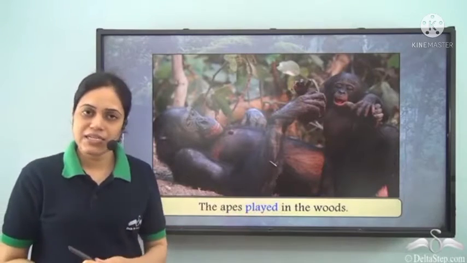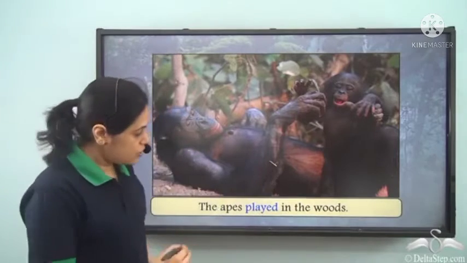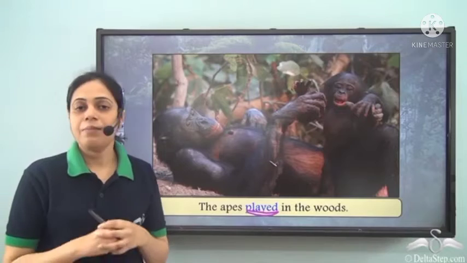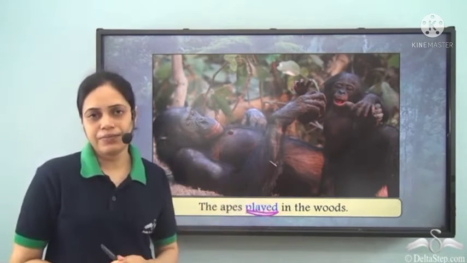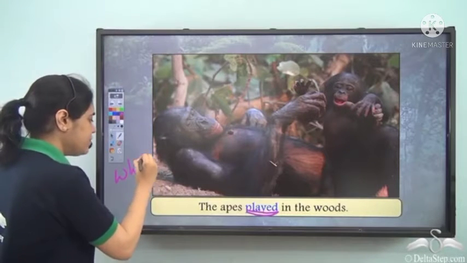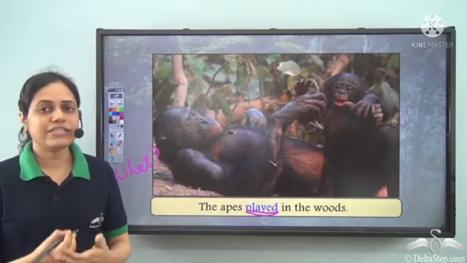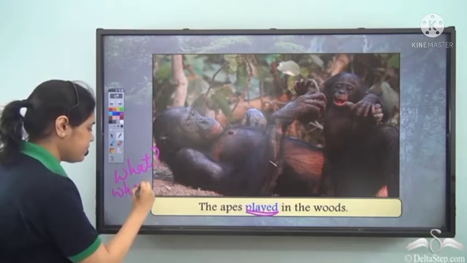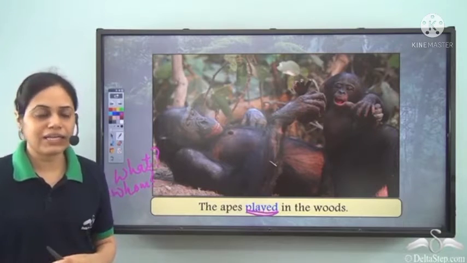Now look at this sentence. The apes played in the woods. Once again, the verb is same, played. But now if I ask the question, what did the apes play? Do I get an answer? What did the apes play? We don't get an answer. Let us ask the second question. With whom did the apes play? Once again, we are not getting any answer.